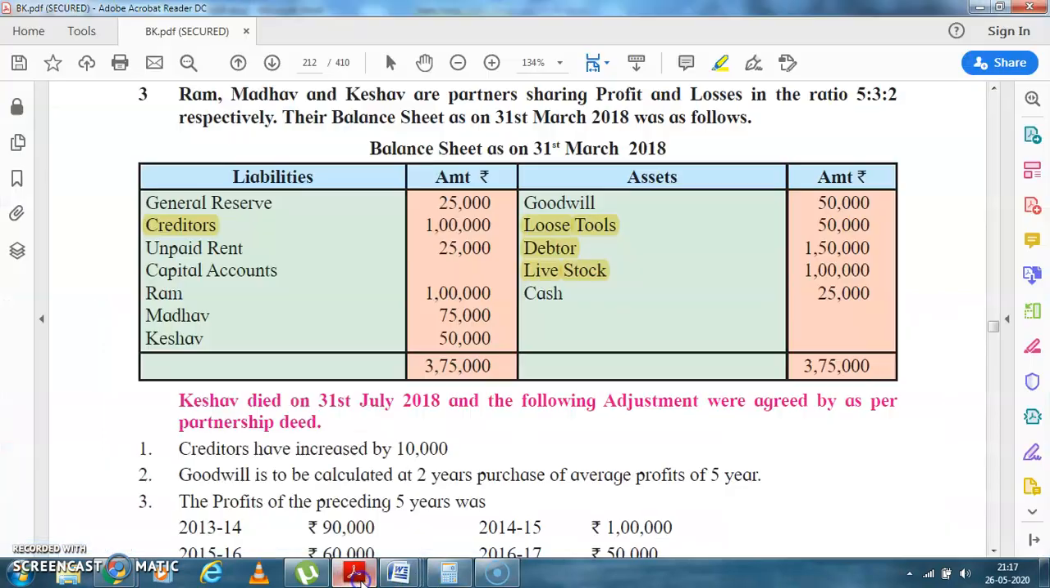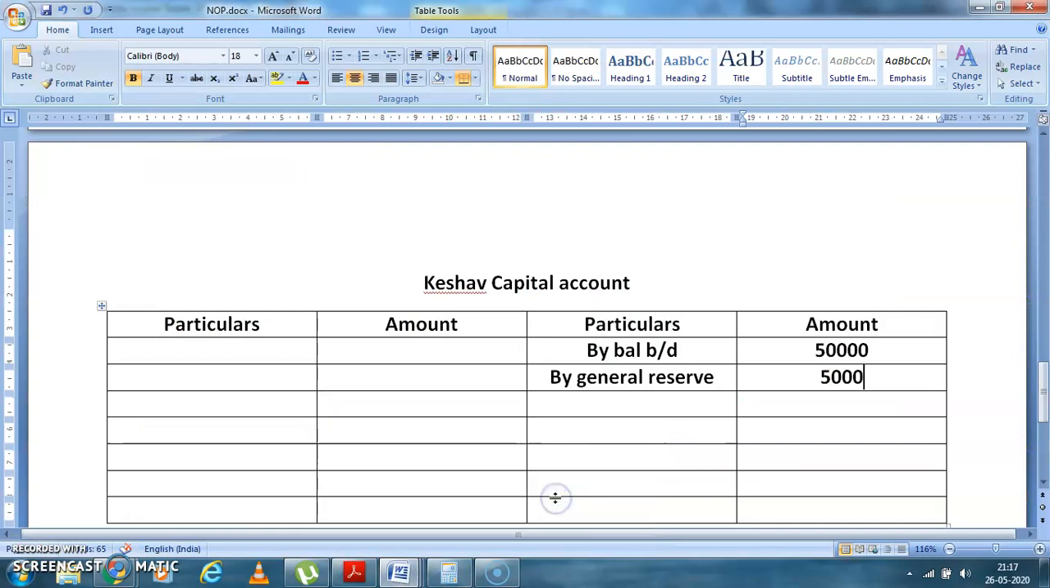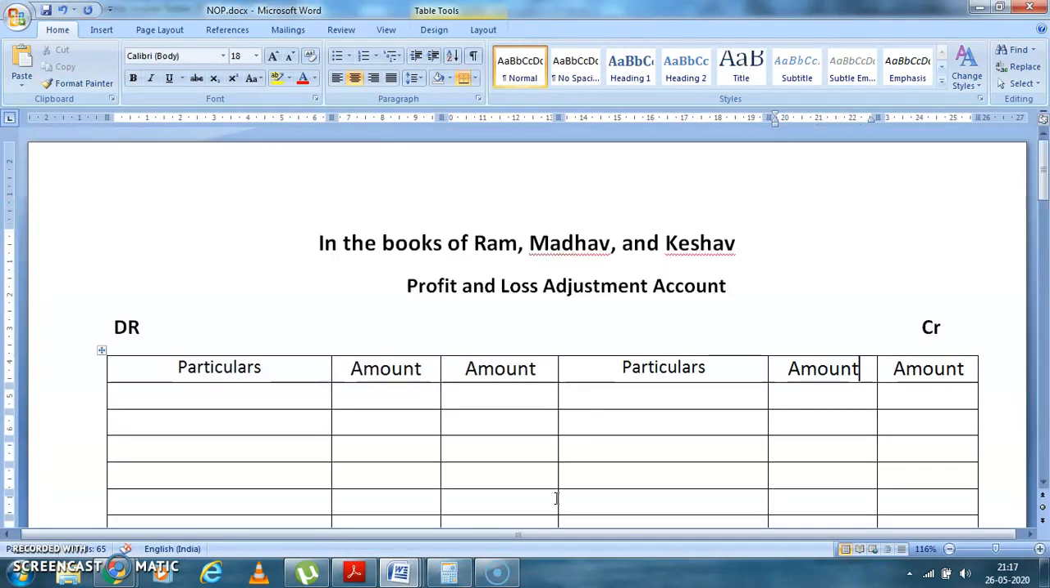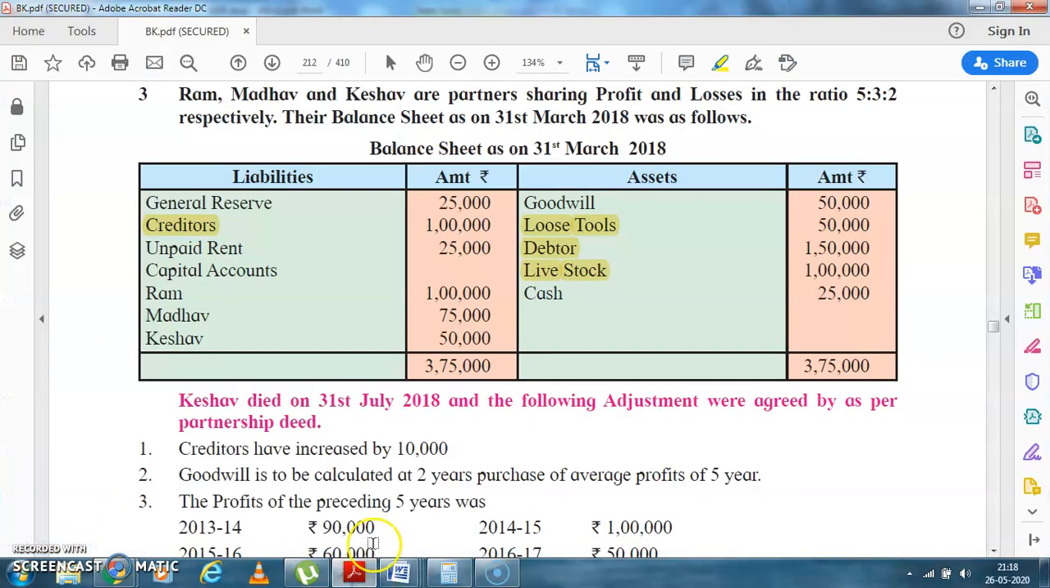Okay students, nothing else you have to do here. Now we'll go directly to the adjustments. Creditors have increased by 10,000. See, an increase in creditors is a loss for me. I have already told you. We are not making the balance sheet because it has not been asked. So I'll write here to creditors. Increase in liability is a loss, and increase in asset is a profit. Always remember that.